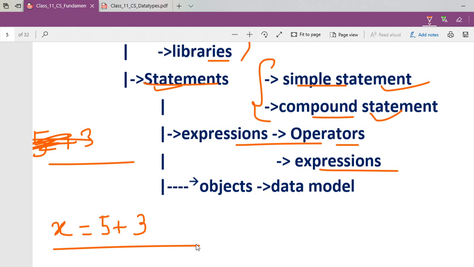Okay, so you see x equal to 5 plus 3. Now Python will understand this one. Why? Because this is a valid statement in Python that it has to add 5 plus 3, and the content will go to x here. Is it okay? If I'm to write here, you see x equal to 5, you see. And if I'm to write here x equal to, I'm writing in double quotes here, 5. Can you tell me what is the value of x?